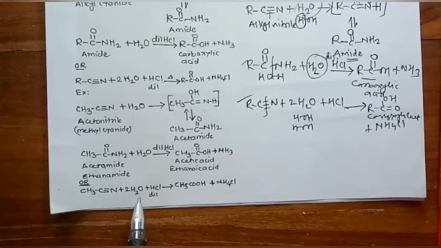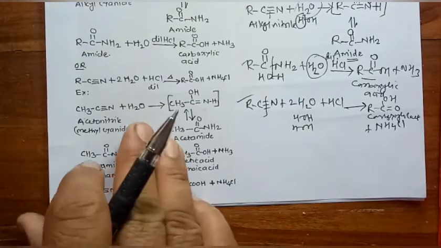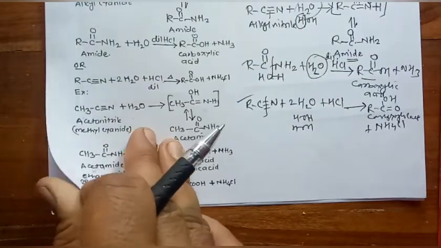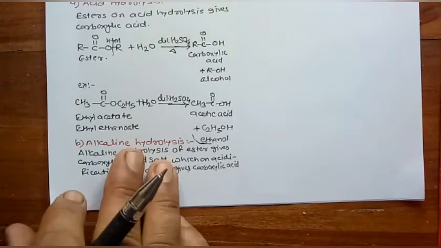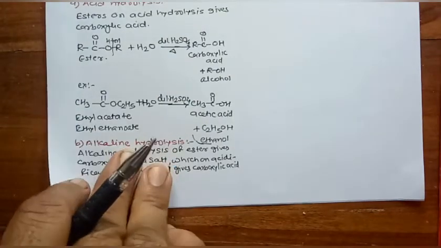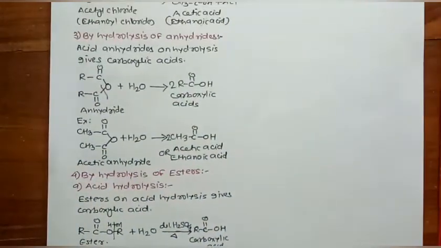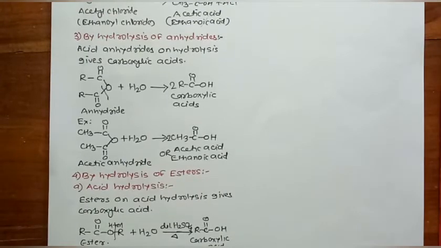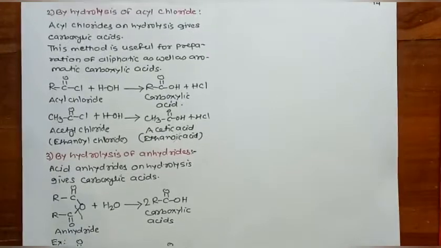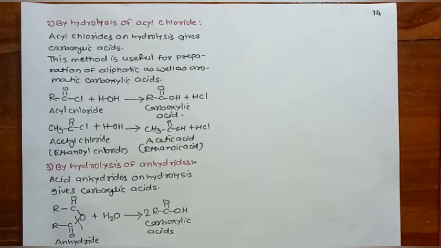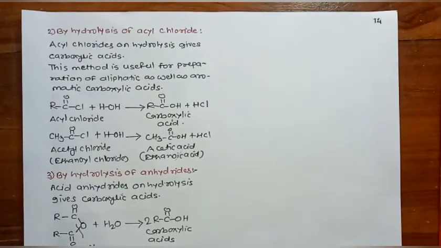CH3C triple bond N plus 2H2 plus HCl gives CH3CHO plus NH4Cl. Now then, it is regarding the first method of preparation, that is by hydrolysis of nitriles or cyanides. Now the second method of preparation is by hydrolysis of acyl chlorides.